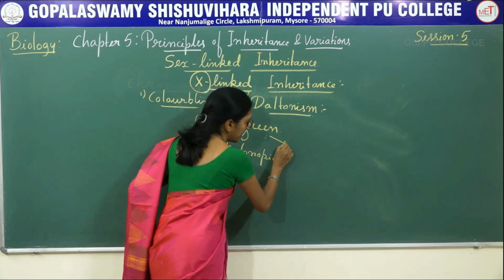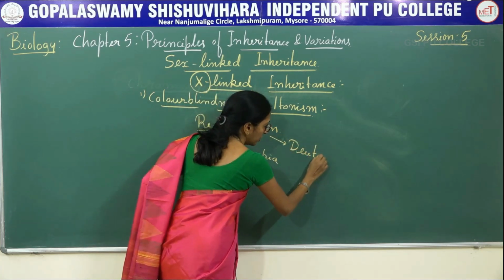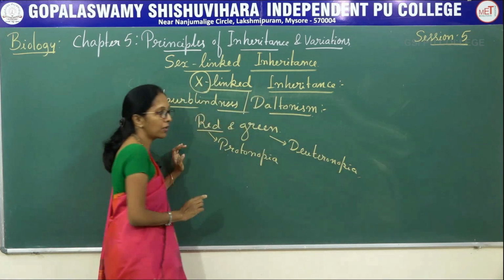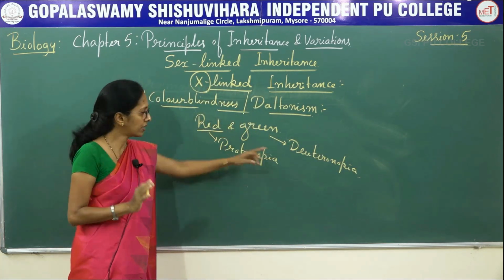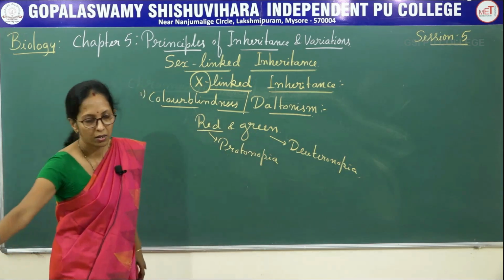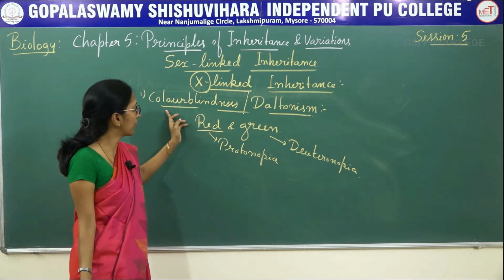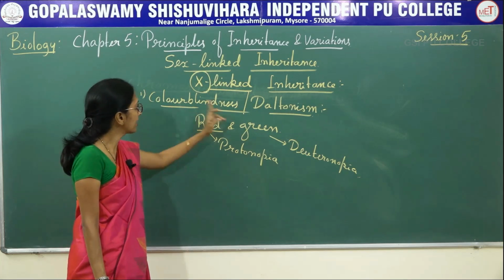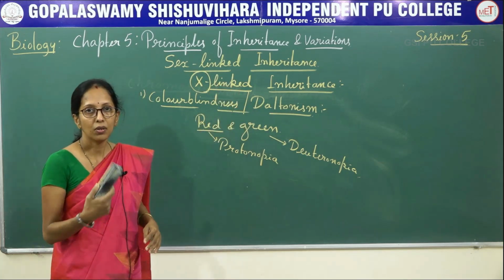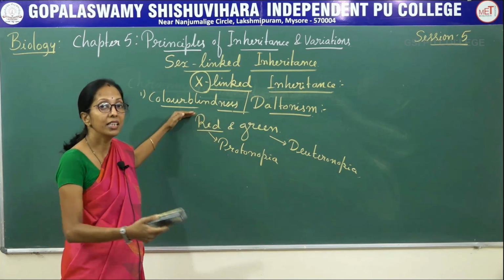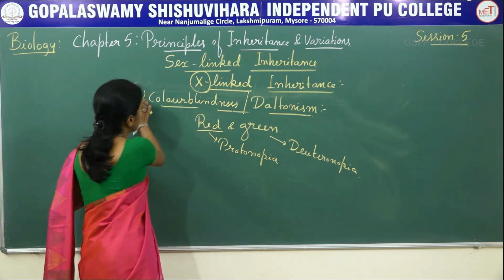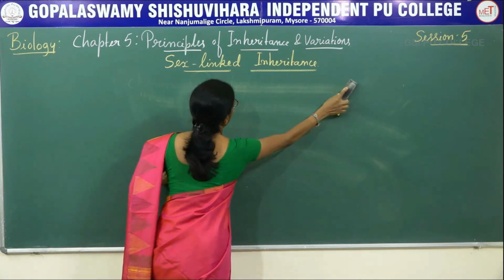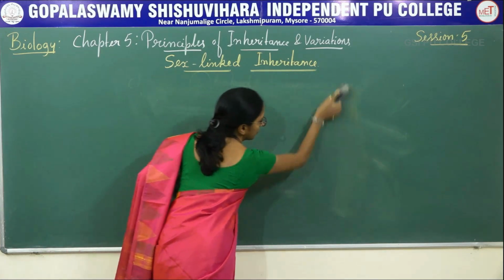Protanopia. Next is deuteranopia, that means inability to identify only green color. That is deuteranopia. So, inability to identify red and green color is called color blindness. How are you going to identify the individuals? You have to observe one of the examples.